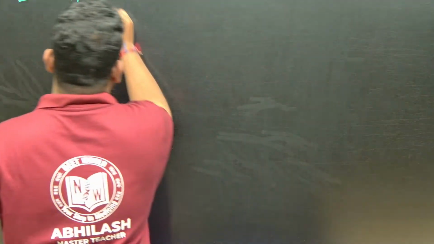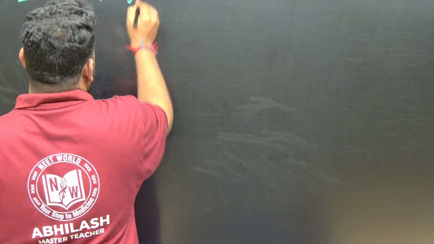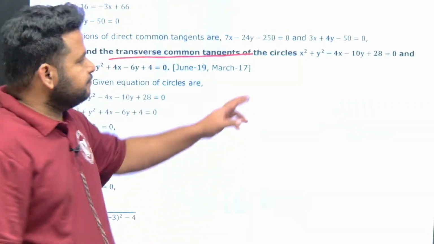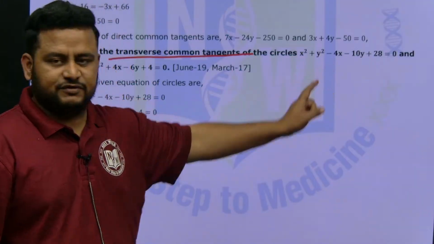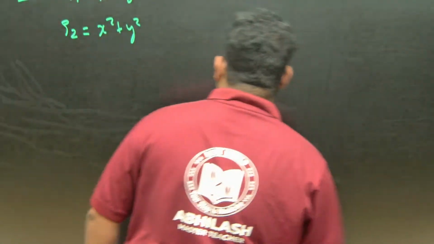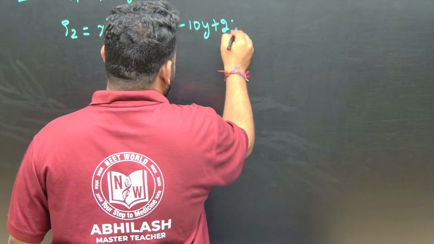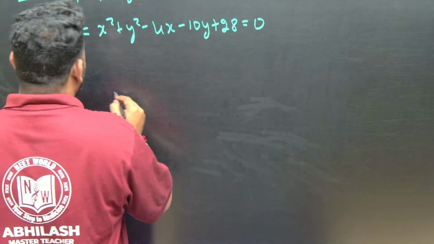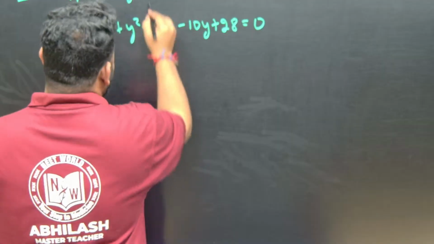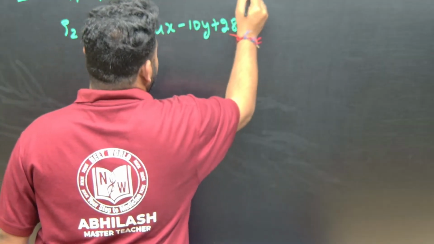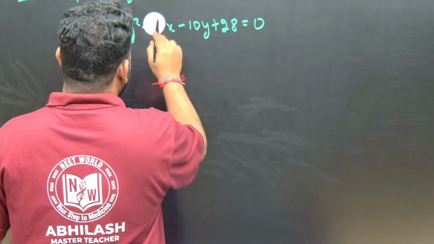Here also it will be x square plus y square only. So this should be circle 1, minus 4x minus 10y plus 28 is equal to 0. This is circle 2, correct?